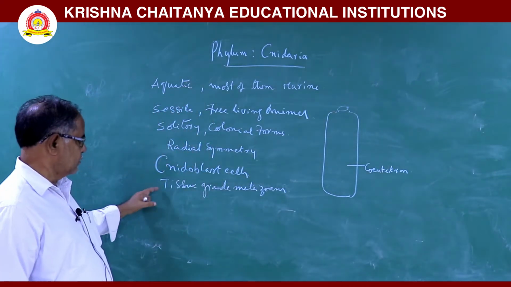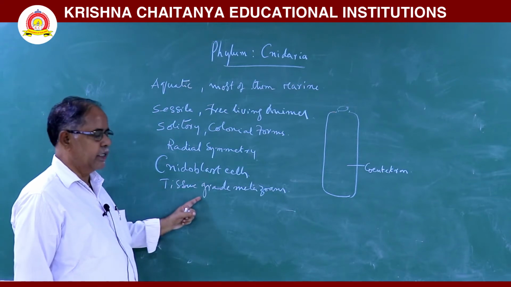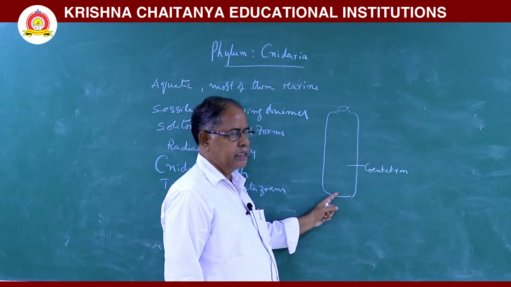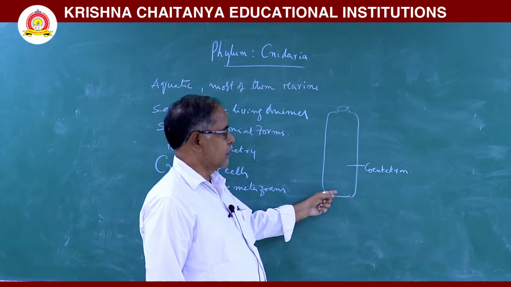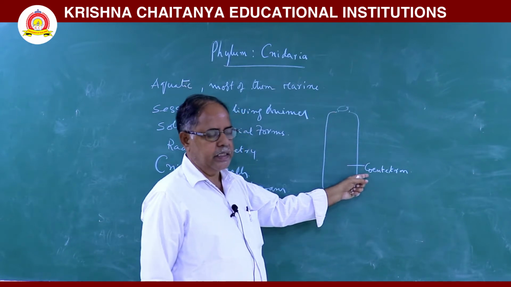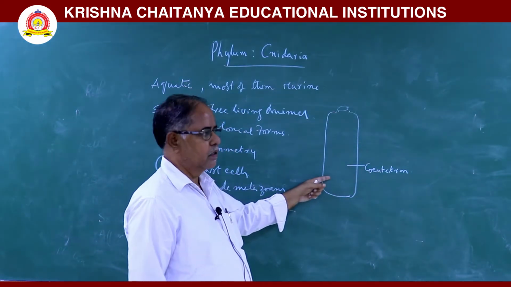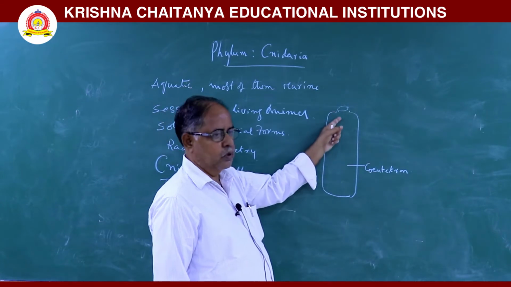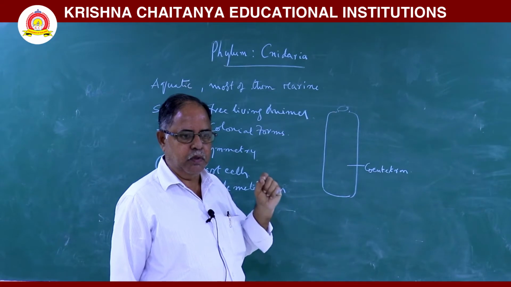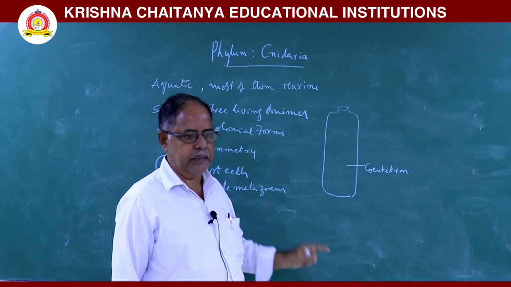So they are first tissue grade animals. In this animal, one central gastrovascular cavity is there, called the coelenteron. This coelenteron opens through only one pore. That pore acts as both mouth and anus.